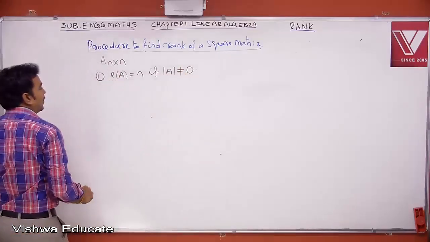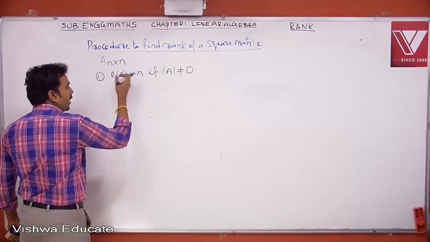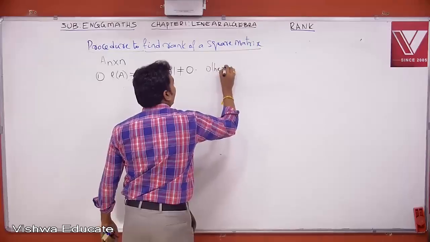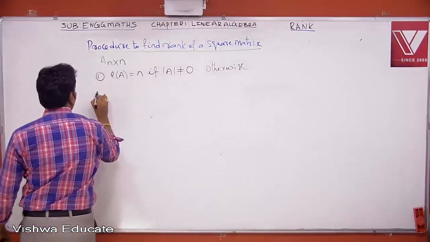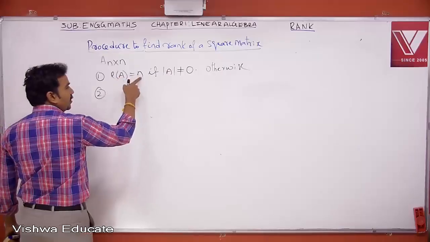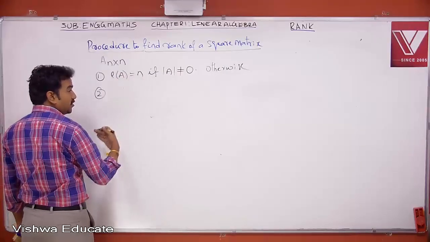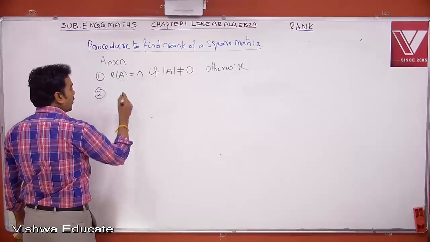This is very clear. So whenever there is an n cross n matrix whose det is not equal to 0, its rank will be n. Otherwise, rank is not equal to n. If rank is not equal to n, there is a chance to get the next possible dimension. The next possible dimension is this number minus 1.